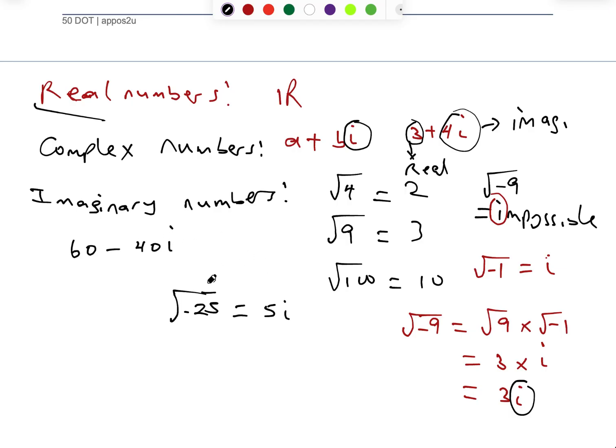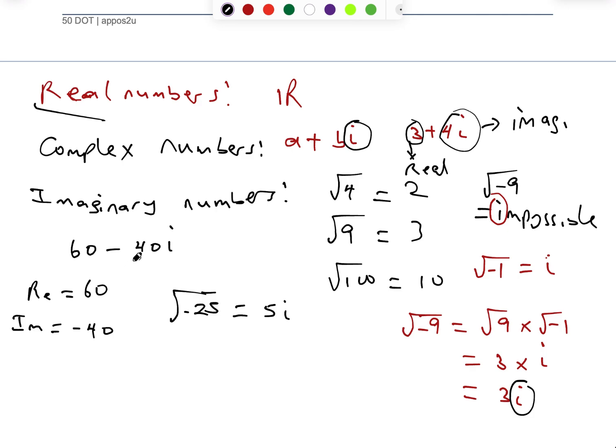The real part is 60 and the imaginary part is negative 40. So the part with the i is the imaginary part, and the real part is 60. A complex number usually has a combination of these two.